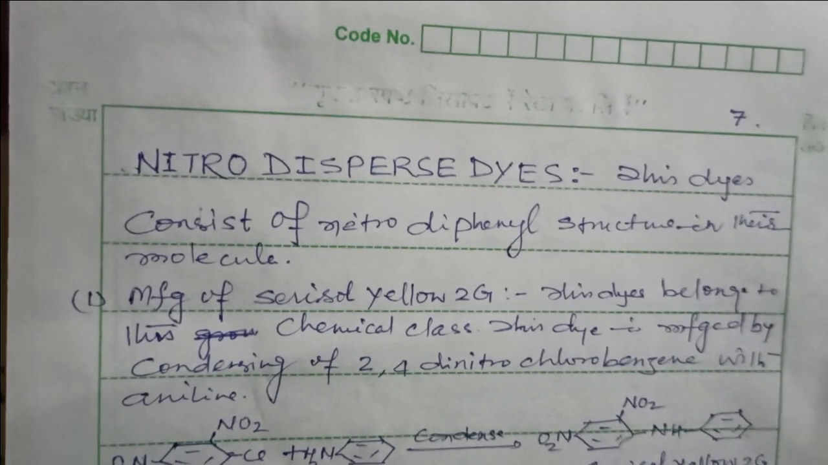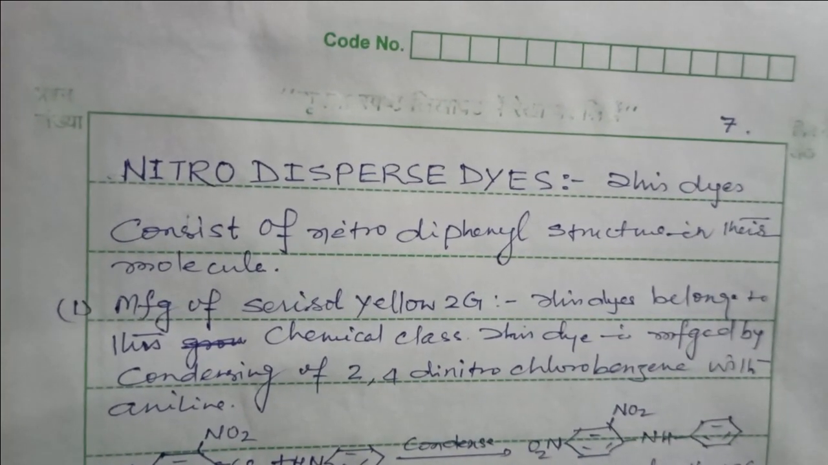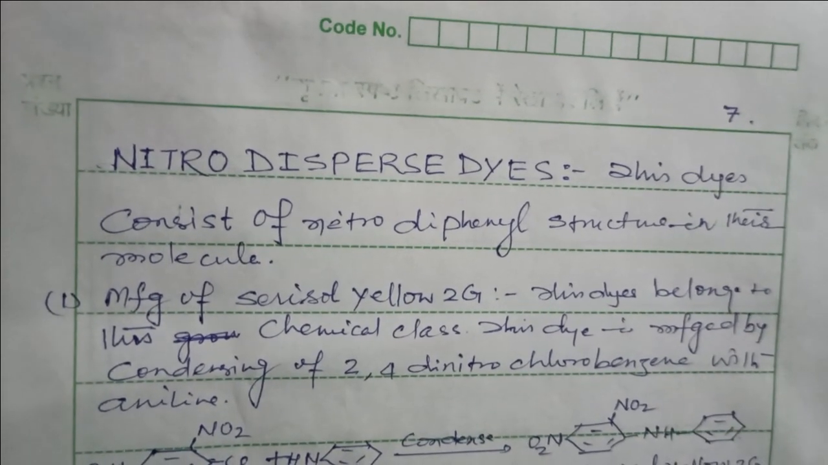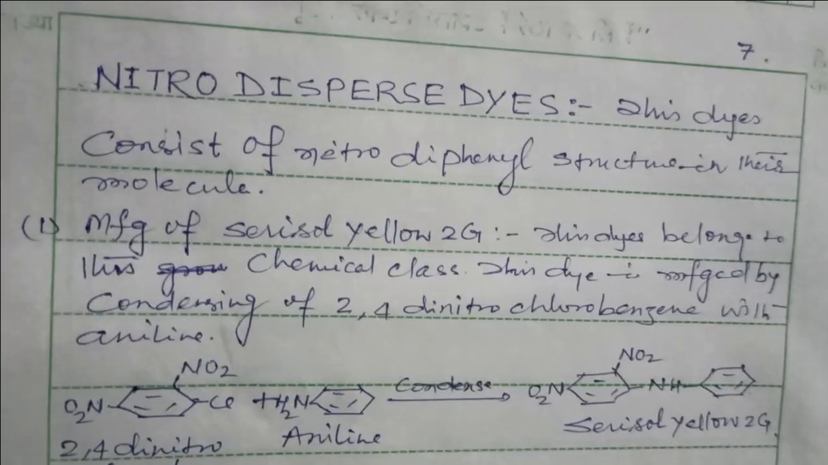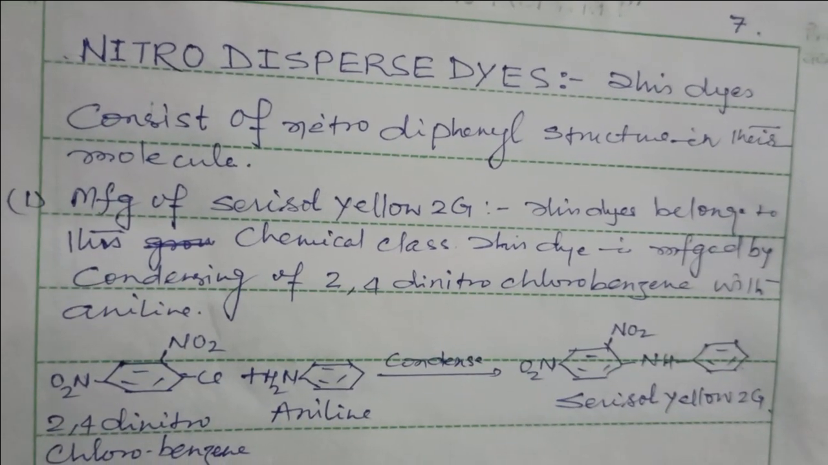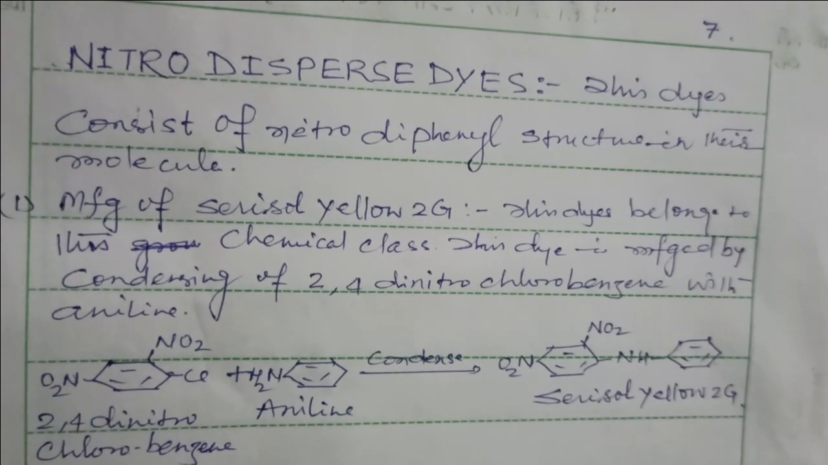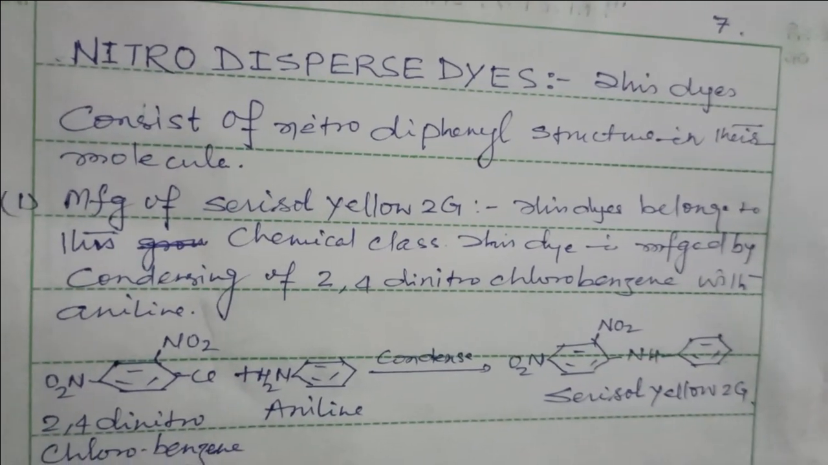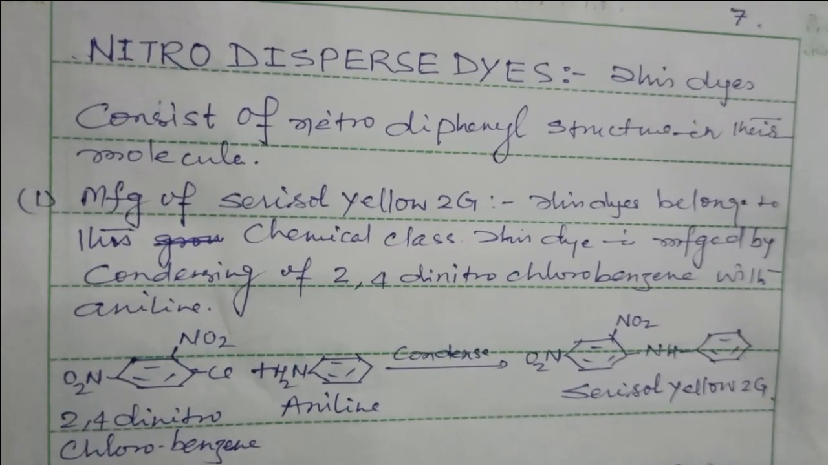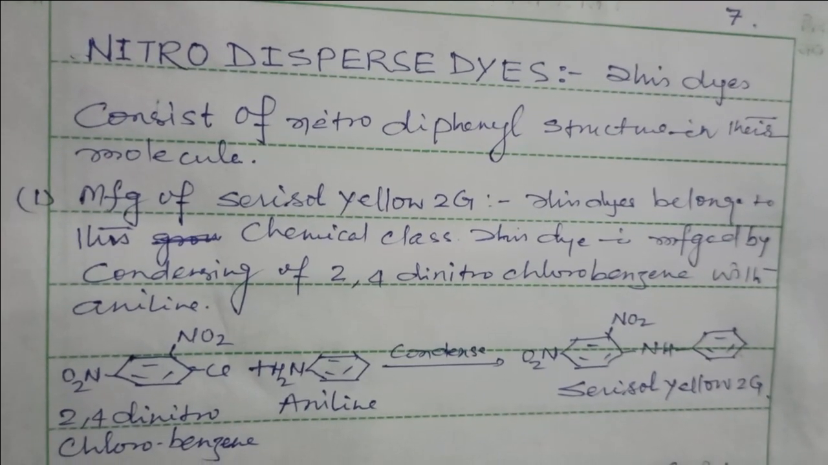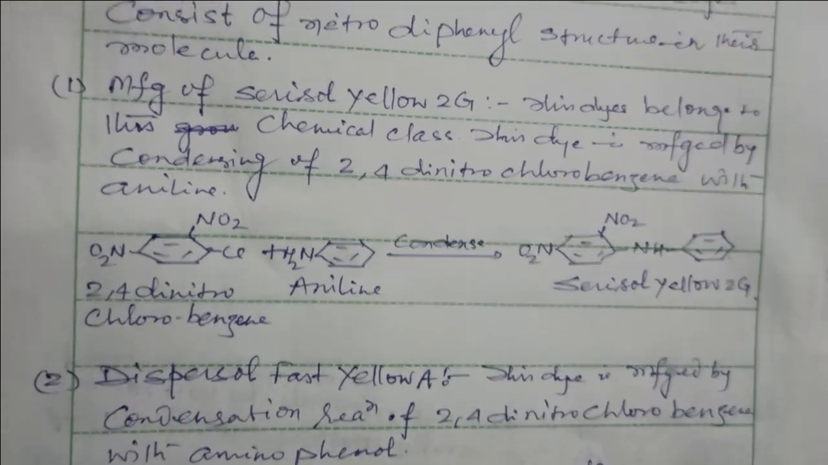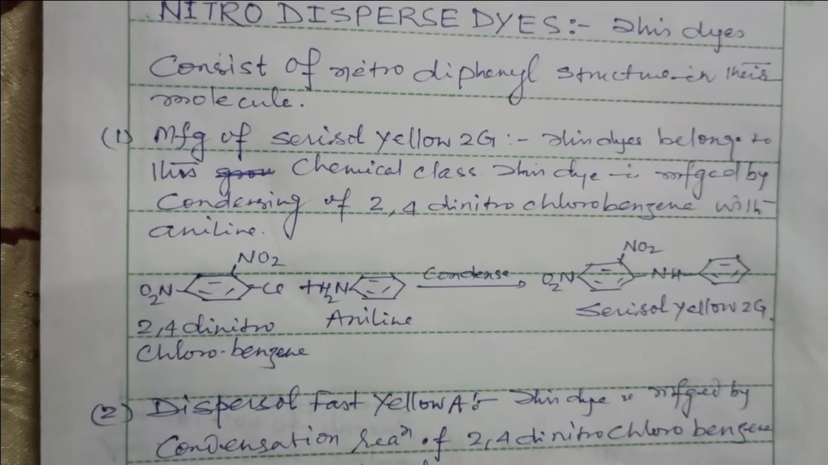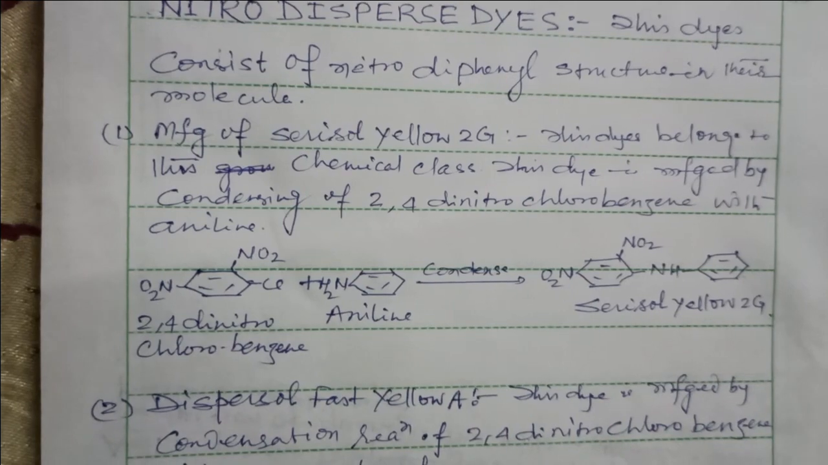Nitro disperse dye. This dye consists of nitro-diphenylamine structures. Therefore, they belong to the nitro disperse dyes. Manufacturing of nitro disperse dyes is as follows. For example, Serisol Yellow 2G belongs to this class, and this dye is manufactured by condensing 2,4-dinitrochlorobenzene with aniline. It forms the Serisol Yellow 2G.